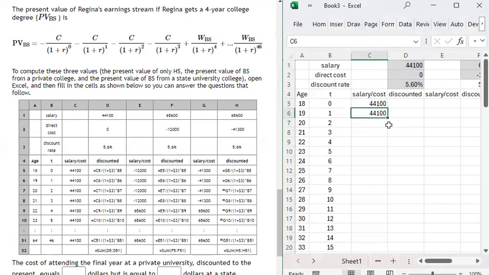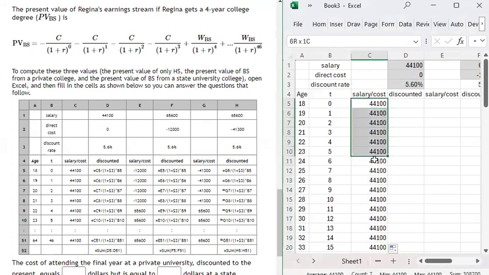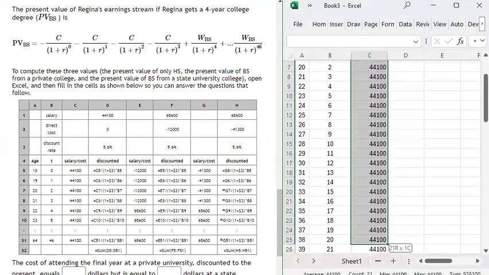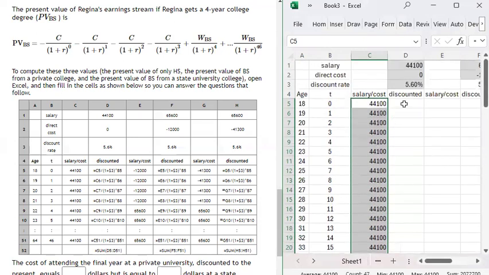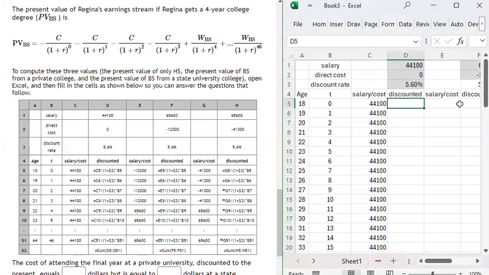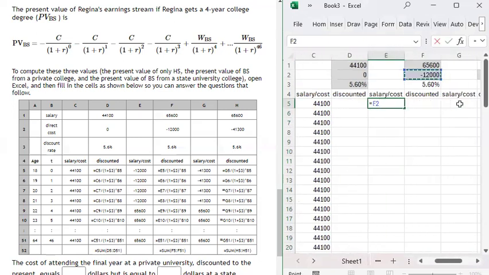I can double click this and copy those annual salary payments to this high school graduate until they retire at the end of age 64. Okay, so for the college educated person, that person is foregoing earning $44,100. Instead, they're accumulating $12,000 in payments for tuition per year, and they do that for 4 years.